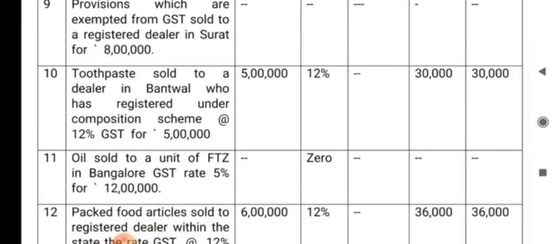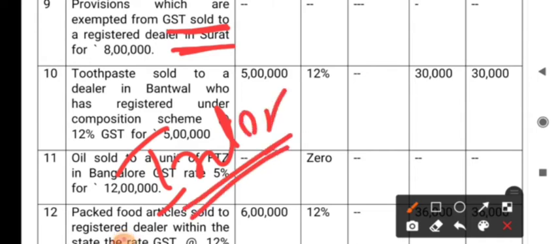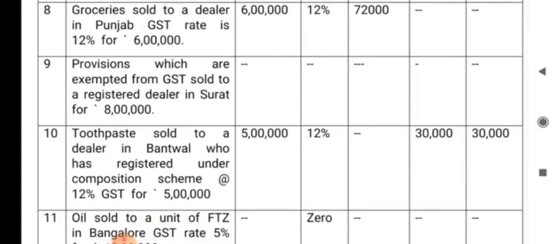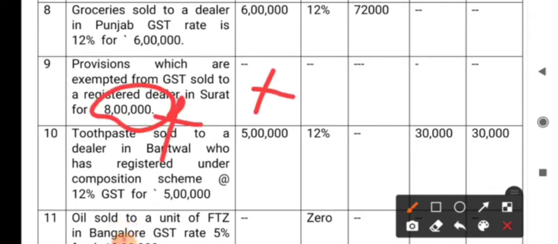Next one, provisions which are exempted from GST sold to a registered dealer in Surat. Actually it is interstate supply, but what kind of goods have they supplied here? The provisions, that means the materials which are exempted. Exempted means what? No tax. They are completely exempt from tax. So since it is exempt from tax under the notification made by the GST Council, 8 lakh will be the turnover, but it is not taxable because it is exempted. So no tax, right? Okay.